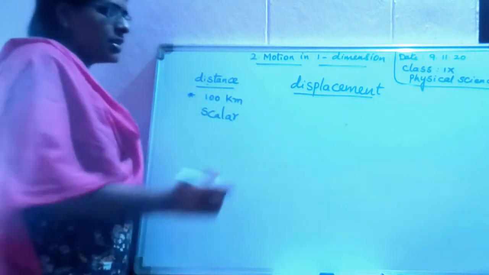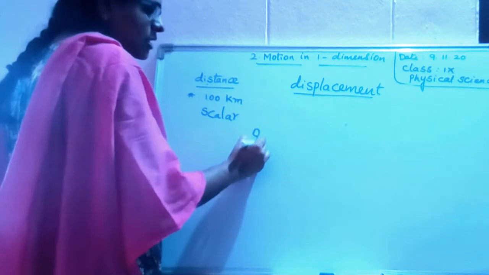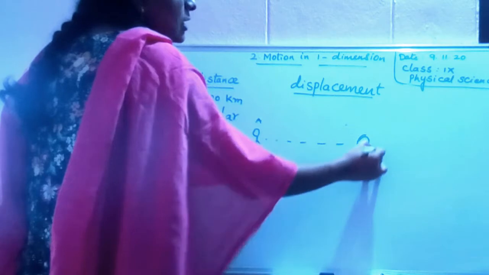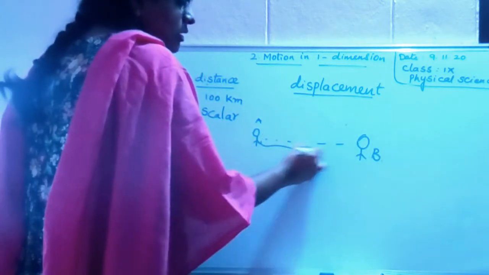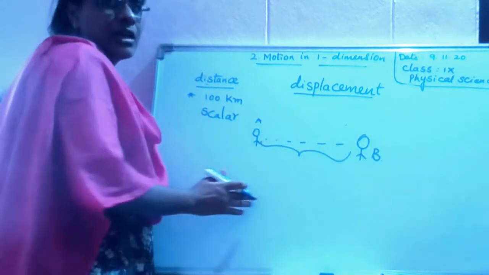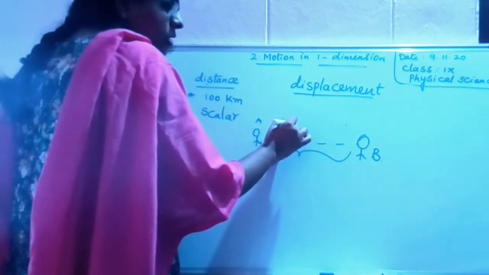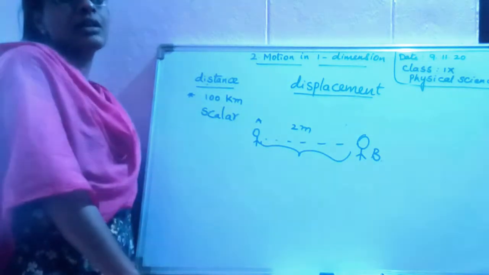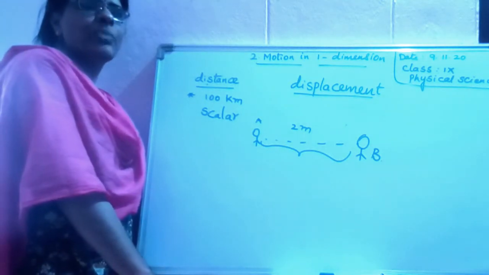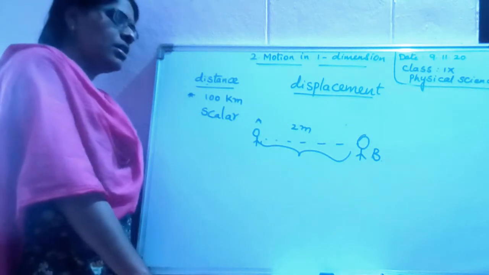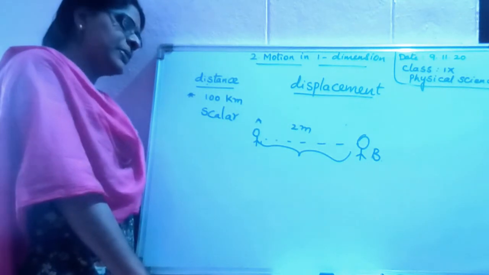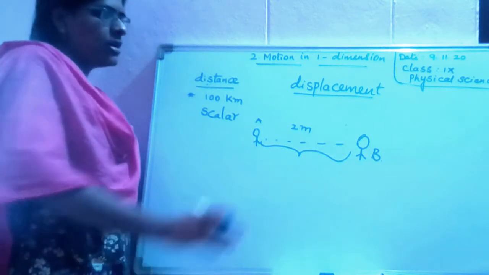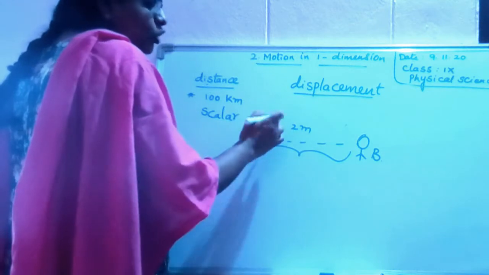Say a person is at point A. He has moved to point B. The length between A and B is 2 meters.